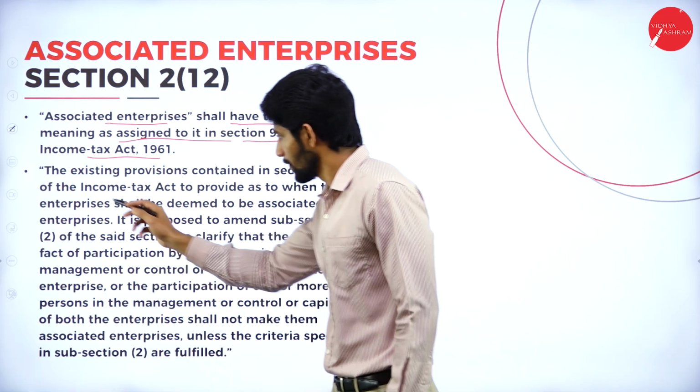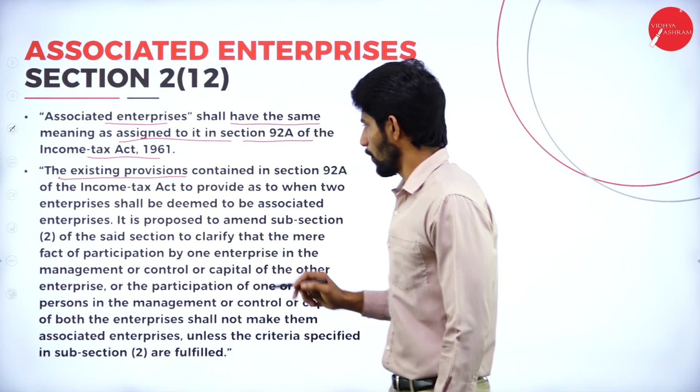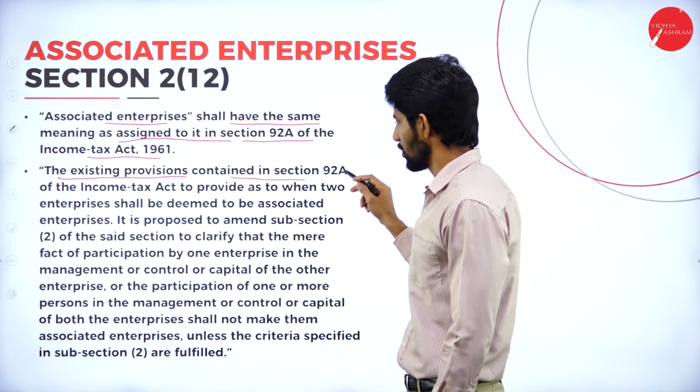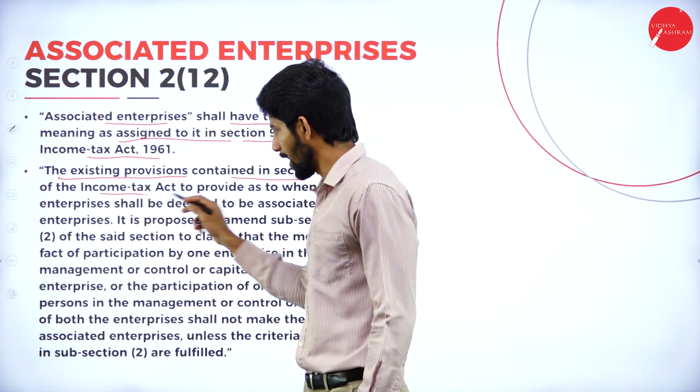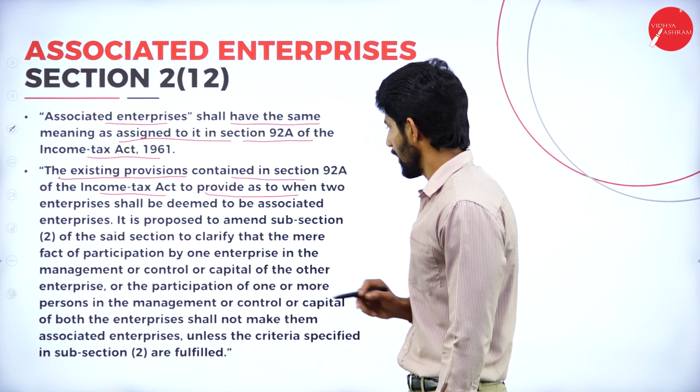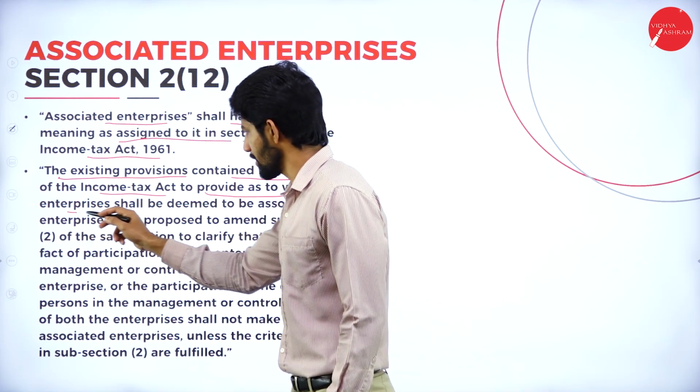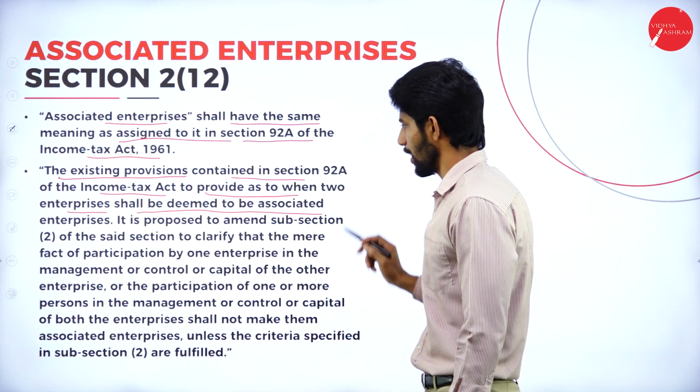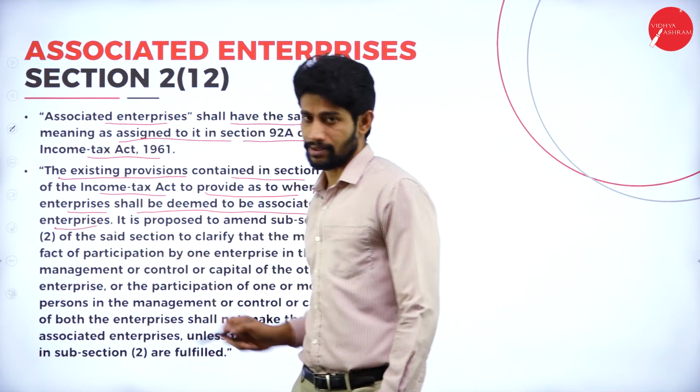It says the existing provisions contained in section 92A of the Income Tax Act provide as to when two enterprises shall be deemed to be associated enterprises.